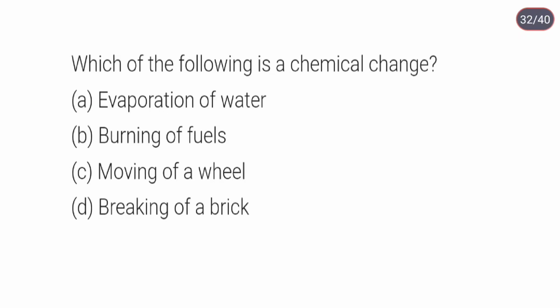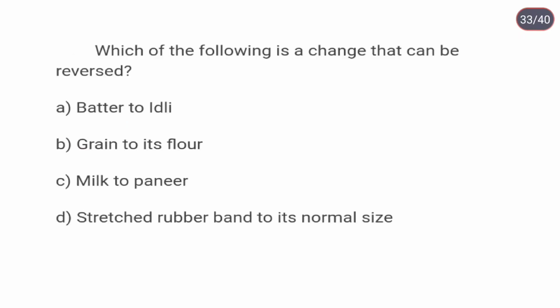Which of the following is a chemical change? Burning of fuels. Which of the following is a change that can be reversed? Stretched rubber band to its normal size.